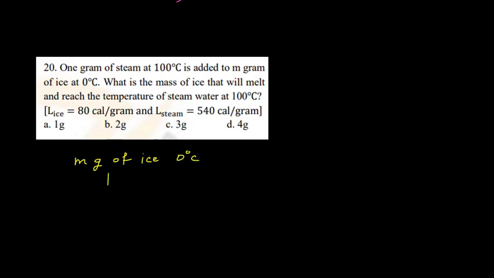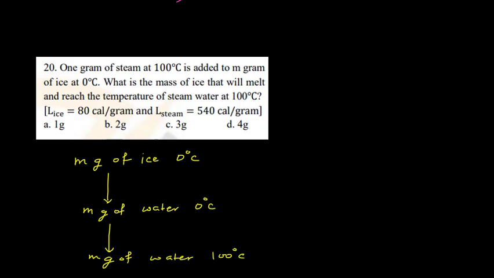Now we supply it heat and it will first convert into m gram of water at 0 degrees Celsius, and then we supply heat and it will convert into m gram of water at 100 degrees Celsius, right?